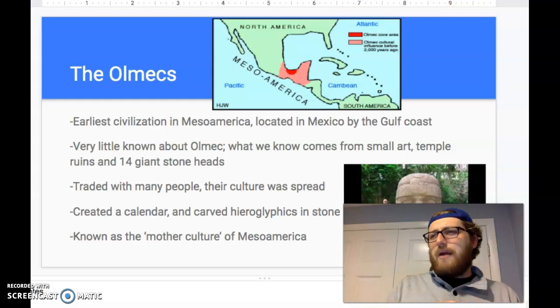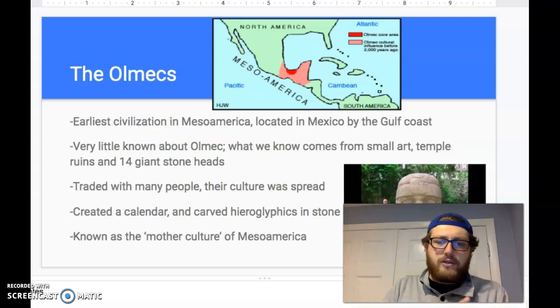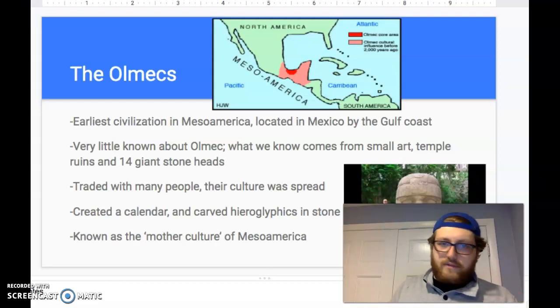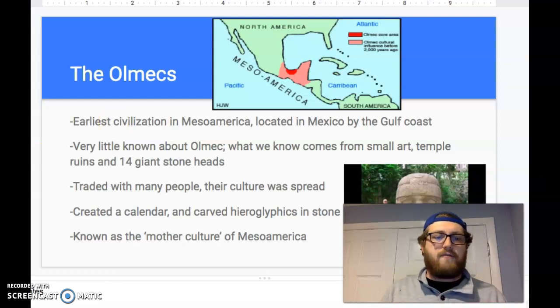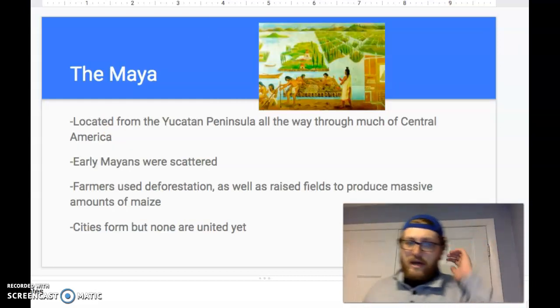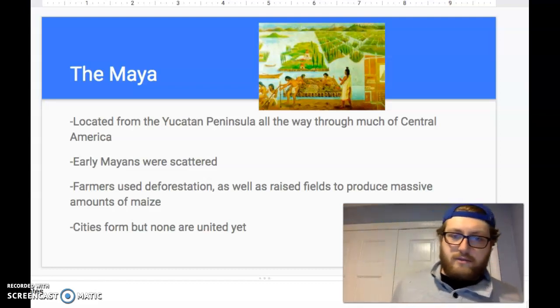I guess you can compare them to the Minoans, right? When we talked about the Minoans, they were the first people that came about in Greece, and the Greeks based a lot of their culture off the Minoans and improved upon it. And the same thing here with the Olmecs. The Olmecs are going to be the first civilization, and there'll be a basis for the civilizations coming after them. So that will bring us to the Mayans, right?